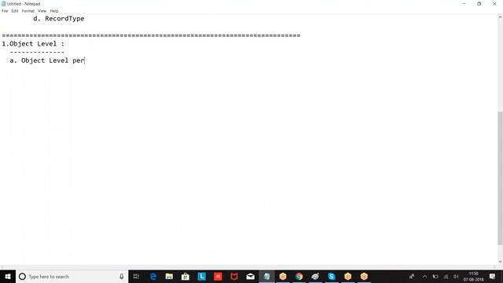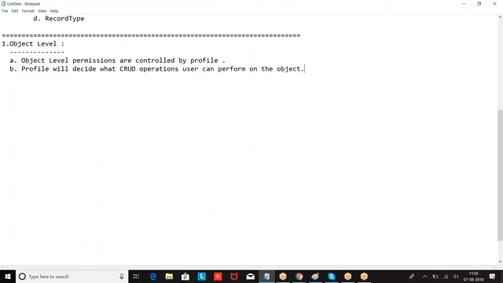Object level permissions are controlled by profile. Profile will decide what CRUD operations a user can perform. What is the CRUD? Create, read, update, delete. So object level permissions are given by, object level security is maintained by profile.